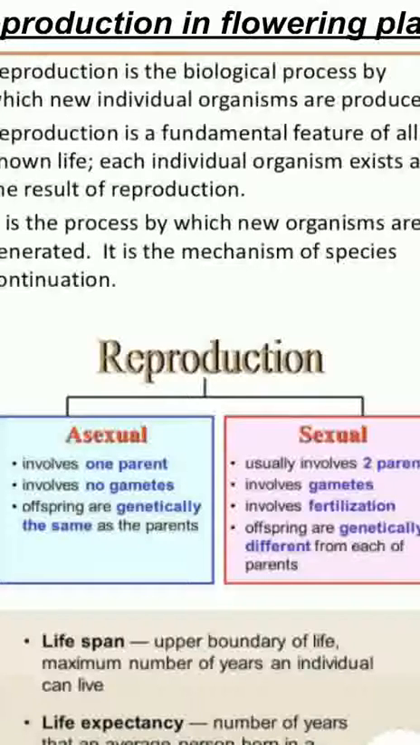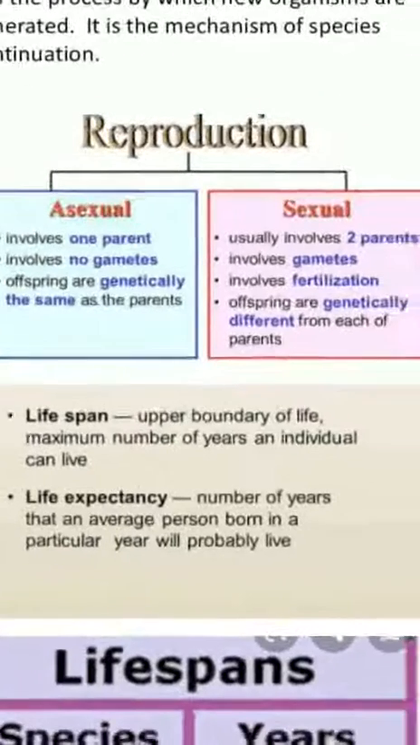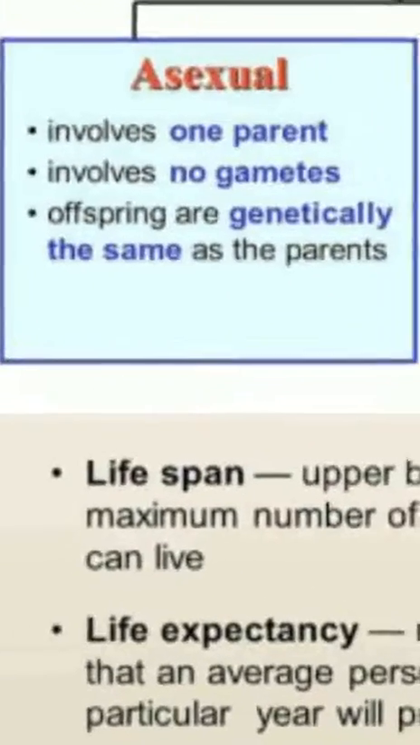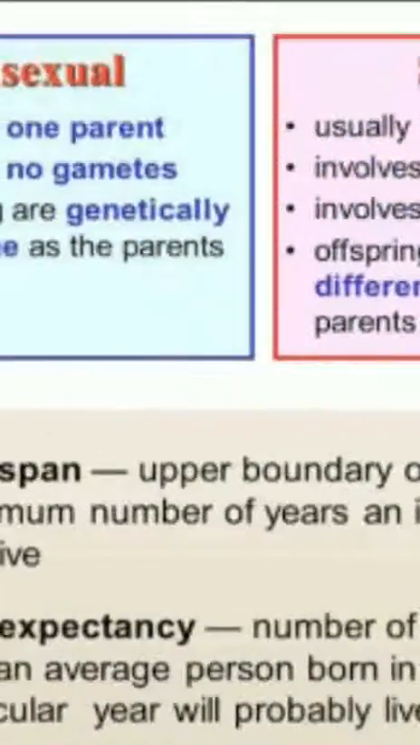Reproduction is the fundamental feature of all the known life. Each individual organism exists as a result of reproduction. In short, we can say that it is the process by which new organisms are produced or generated. It is the mechanism of the species continuation. Broadly, we have classified the types of reproduction into two types, the asexual reproduction and the sexual reproduction.